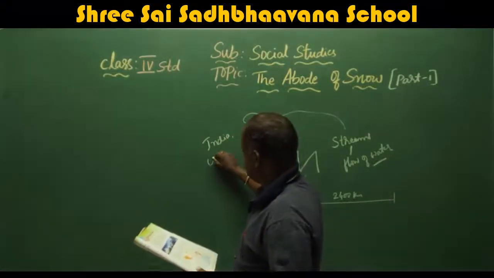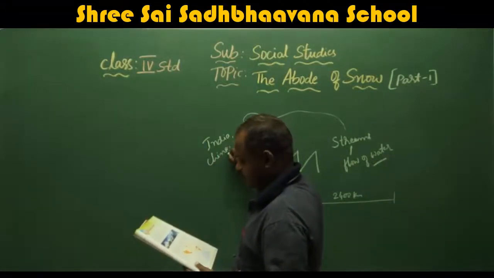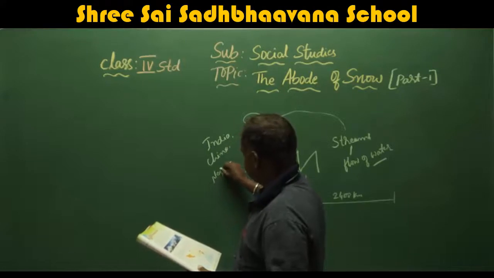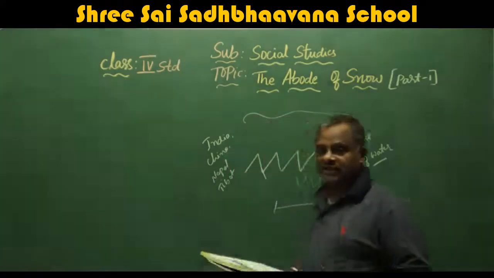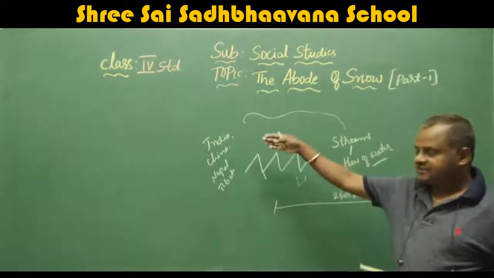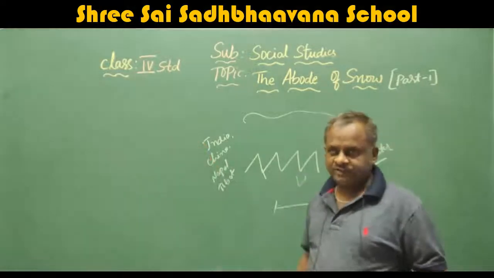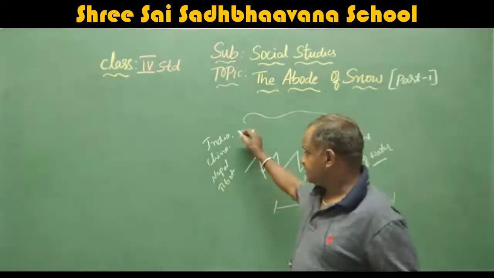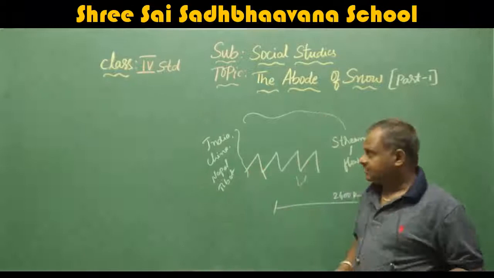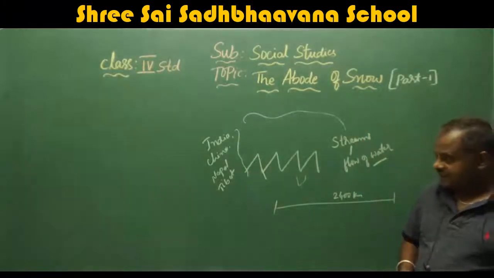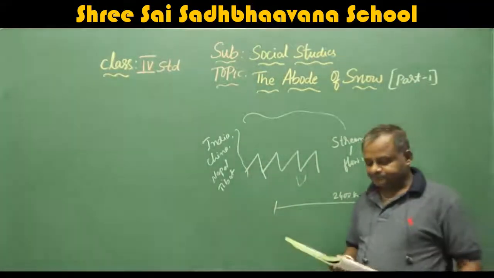India, China, Nepal, Tibet, and Bhutan also. These are the countries through which the Himalayan ranges pass. That means the Himalayan ranges belong to all these countries.